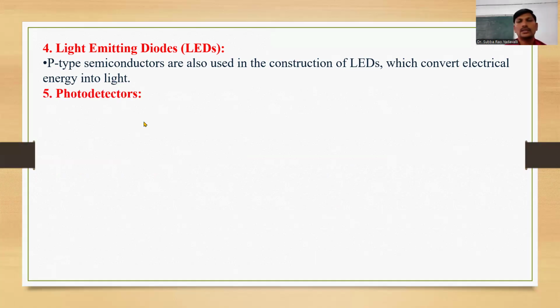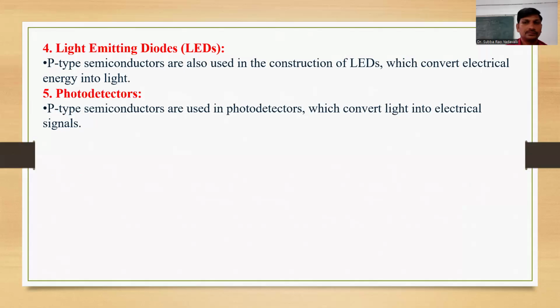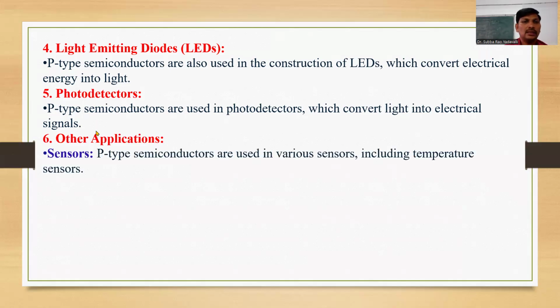And next one, photo detectors, the radiation detectors. The radiation detectors are also fabricated using p-type semiconductors. These detectors convert light into electrical signals. Whenever light energy is incident on the photoelectric detector, it is converted into electrical signals. And some other applications I'm showing here. First one is sensors. P-type semiconductors are used to fabricate sensors, for example, temperature sensors and radiation sensors.